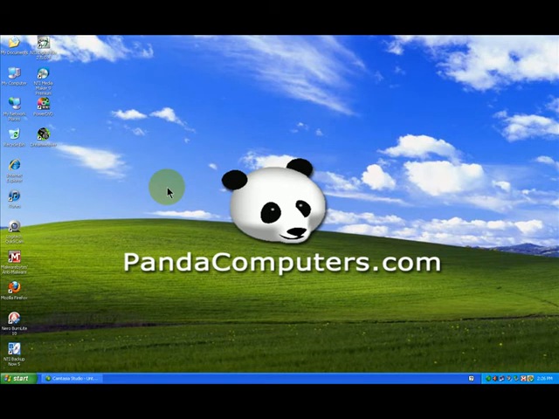We've talked about in video number 2 the left mouse button. Now we're going to talk about the right mouse button. Now we want to talk about what this means, and I'm going to go through several examples here. We're going to start on our desktop here with our icons.